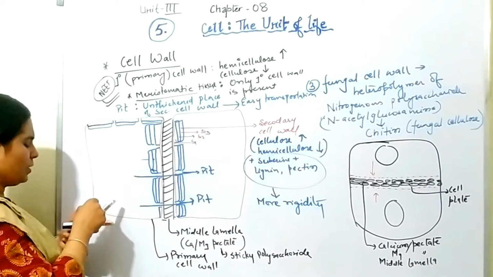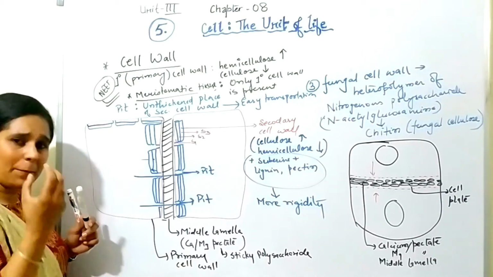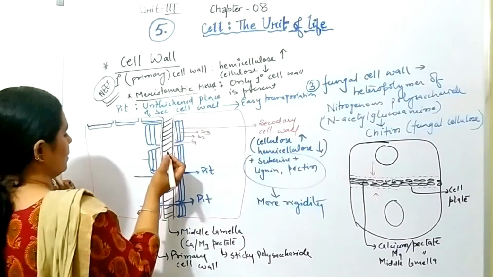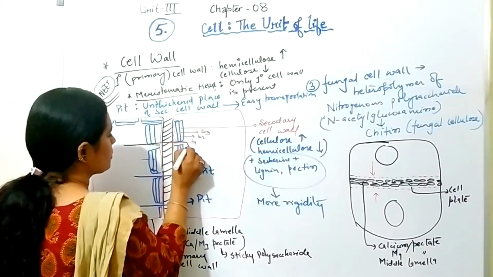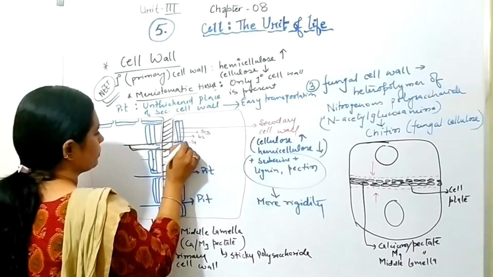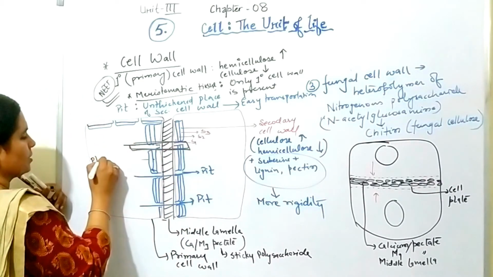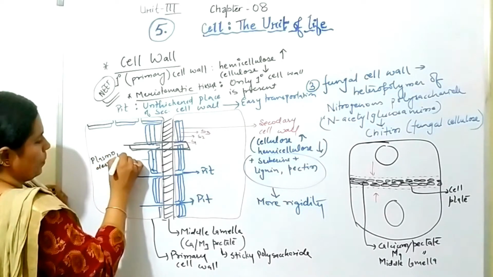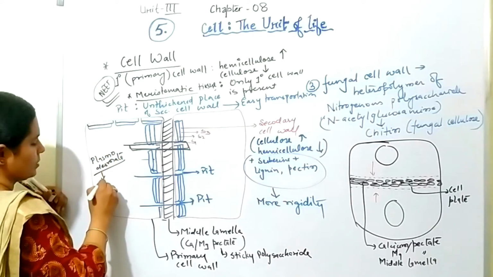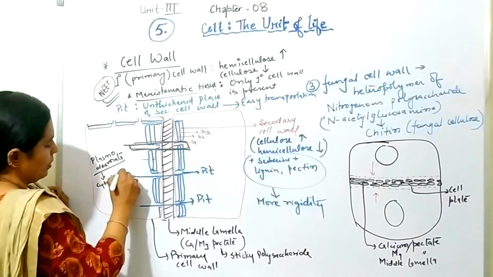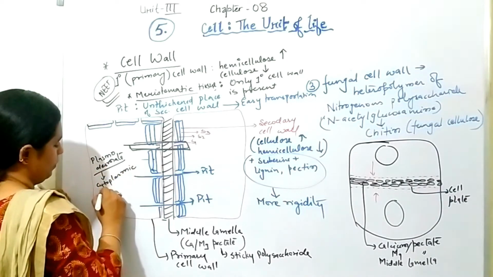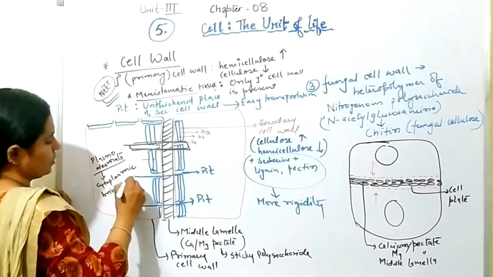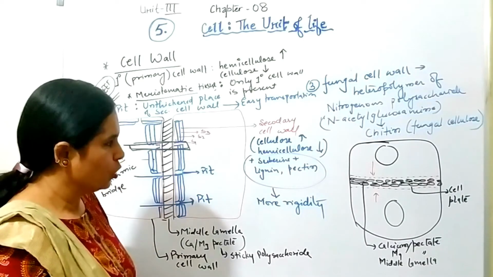Same way, you will see another passage which is called the cytoplasmic extension. Plasmodesmata. So plasmodesmata is a cytoplasmic bridge which helps in transportation between the two cells.